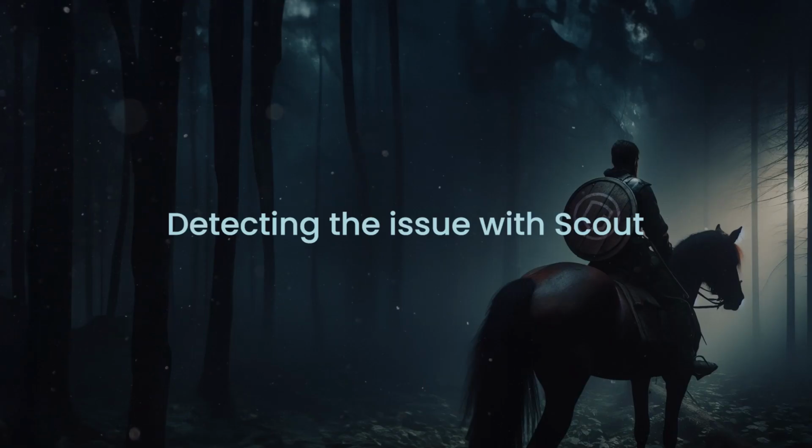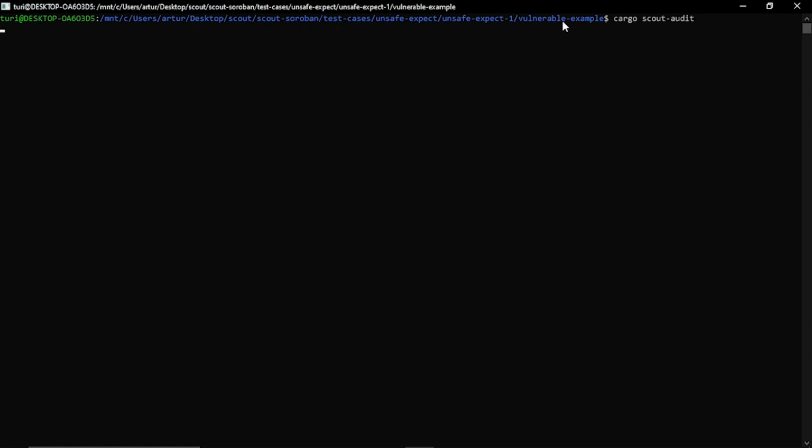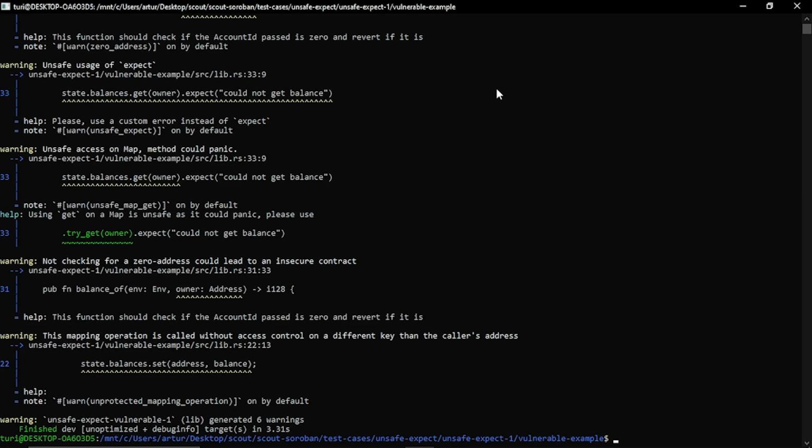Let's run Scout on this code. We navigate to the contract folder and run cargo scout audit. The warning related to unsafe expect appears, indicating the issue.